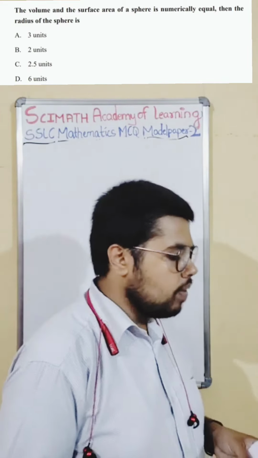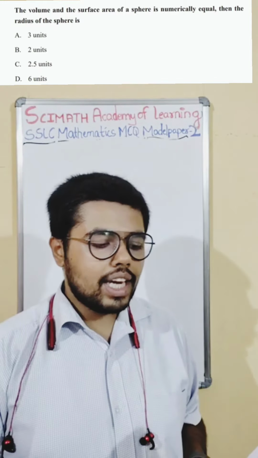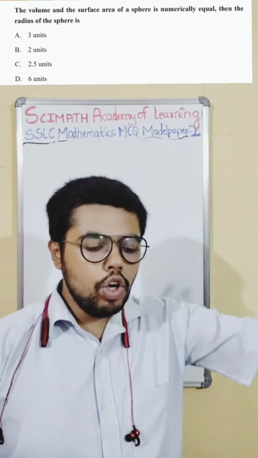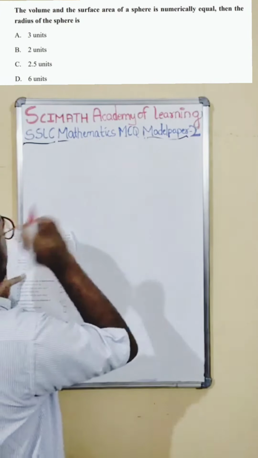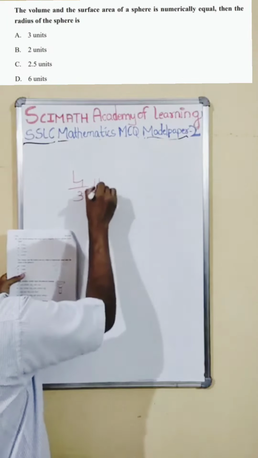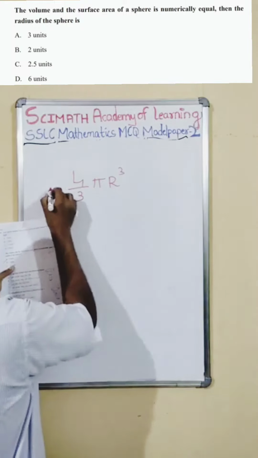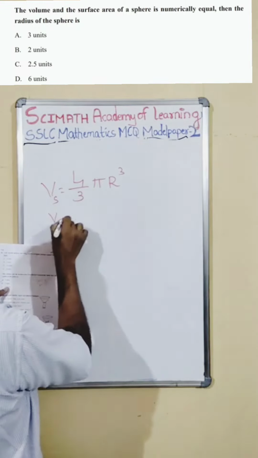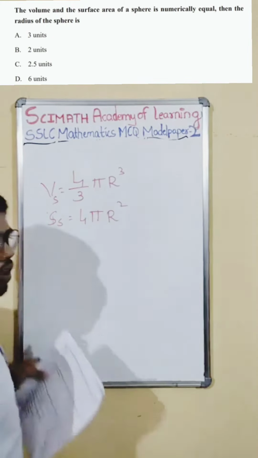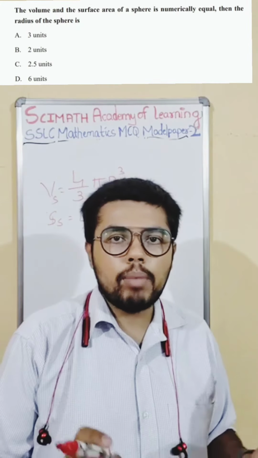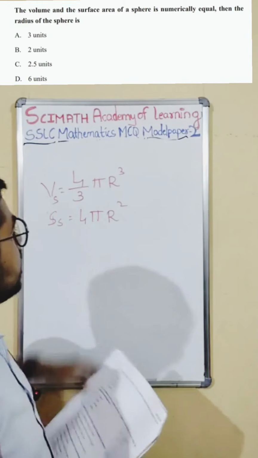Let us go to the 36th one now. The volume and the surface area of a sphere are numerically equal. Then the radius of the sphere. They are telling the volume and surface area of a sphere are equal. So I put a formula. What is the formula of volume of sphere? Volume of sphere is 4 by 3 pi r cube. And surface area of sphere is how much? It is 4 pi r square. You know, a sphere comes out of 4 circles. One circle is pi r square. Therefore 4 times it is 4 pi r square. We are told these both are numerically equal.